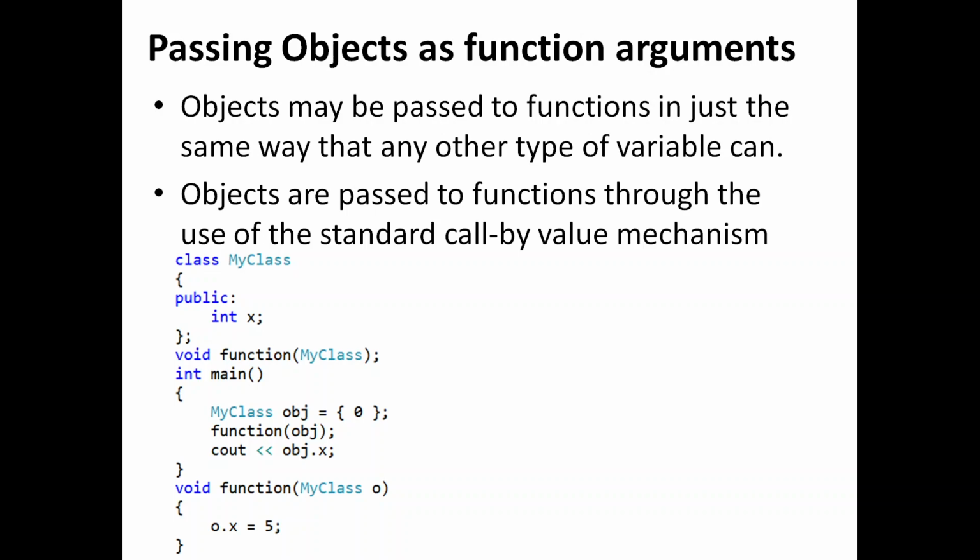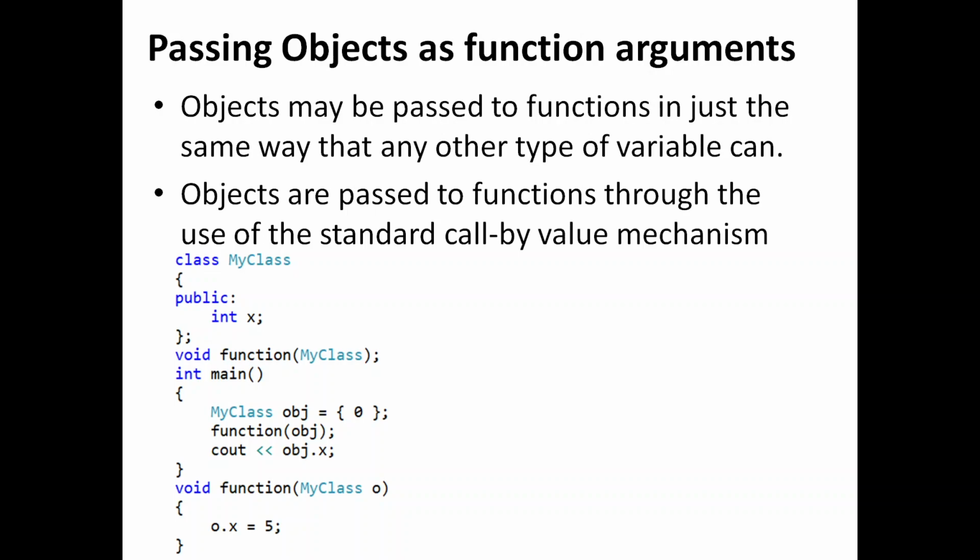So in this example, what we are passing is the object of the class my class, which is created. The object is created as obj, and you can also take note of the way in which it's initialized.